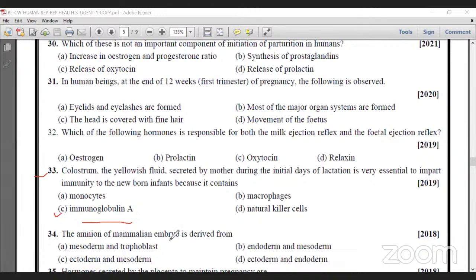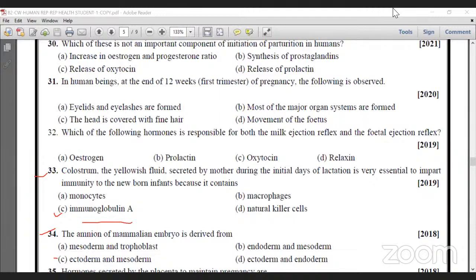Then the amnion of the mammalian embryo is actually derived from ectoderm and endoderm. These are derivatives in the embryo. From that we can conclude the answer.